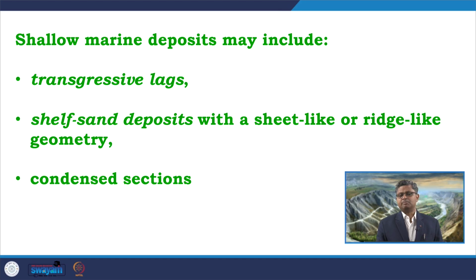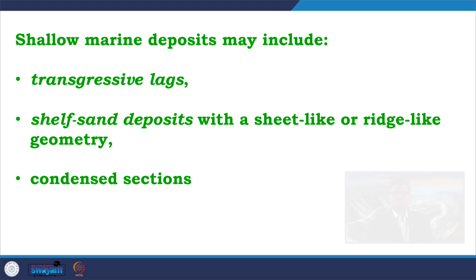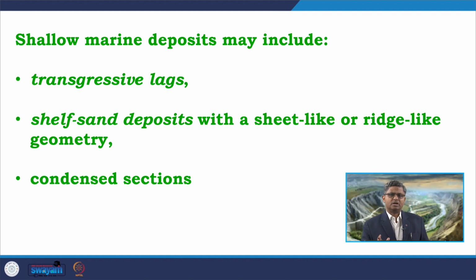A transgressive lag, as the name suggests, is a lag deposit. Where do we get this kind of lag deposit? During sediment transport, the coarsest clasts, which are produced by wave scouring or supplied by the river system, or otherwise available within the shore face environment, are commonly left behind as a transgressive lag on top of the wave ravinement surfaces.